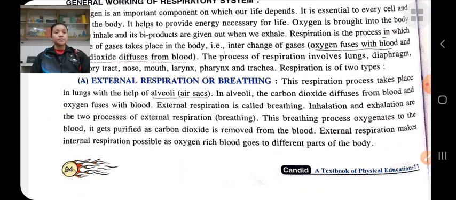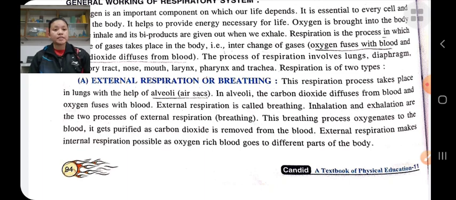External respiration takes place between the blood and the lungs. Oxygen is diffused into the blood and carbon dioxide is diffused from the blood in external respiration. It is also known as breathing. In the breathing process, oxygenated blood gets purified and carbon dioxide is removed from the blood.